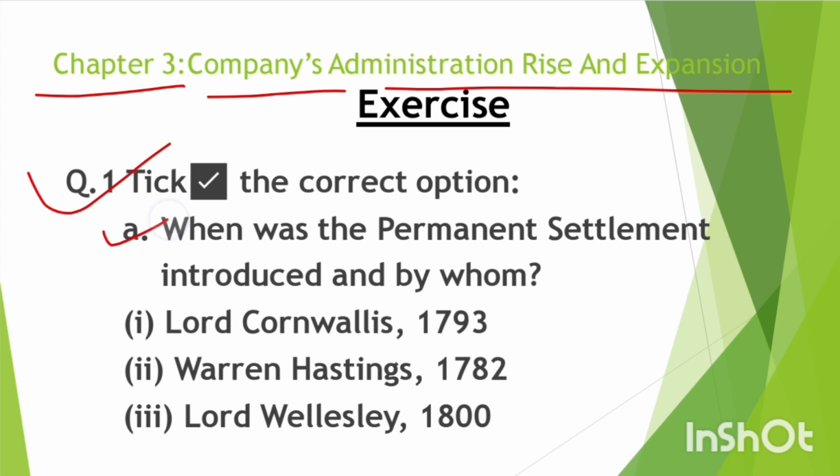First one, when was the permanent settlement introduced and by whom? First option, Lord Cornwallis in 1793. Second option, Warren Hastings in 1782. Third option, Lord Wellesley in 1800. So the answer for this question is option number 1, Lord Cornwallis in 1793.